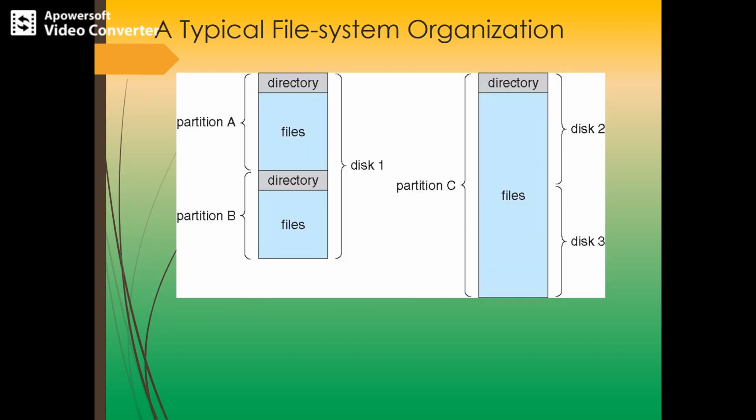So this is a typical file system organization, wherein the directory can be viewed as a symbol table which translates file names into directory entries. If we take such a view, we see that the directory itself can be organized in many ways. There is a directory and respective files in partition A. Again in partition B, we have the same thing, all together in one disk. So a disk can be made into several partitions, and each partition provides a separate area within the disk, treated as a separate storage device.